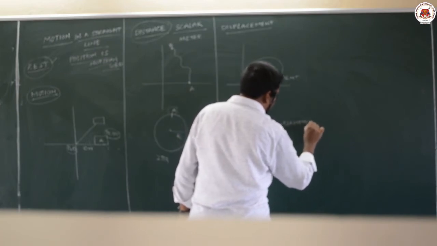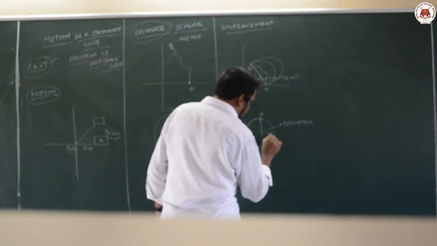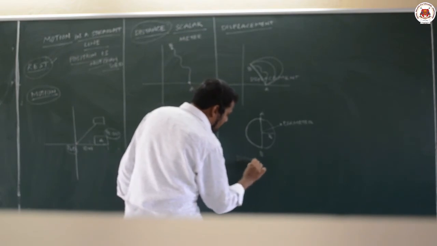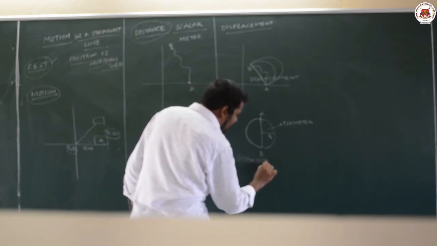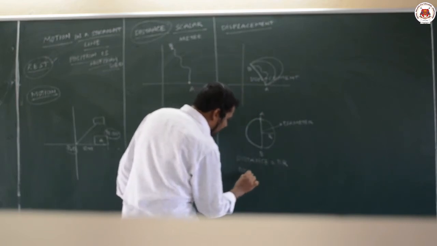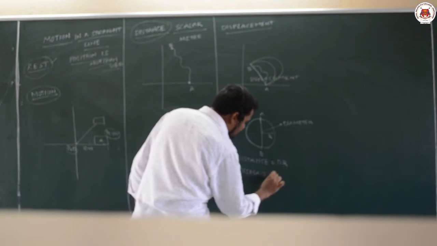Diameter will be the displacement. Suppose the radius of the circle is r. Distance is equal to pi r, because it has travelled half of the circle, and displacement is equal to 2r.